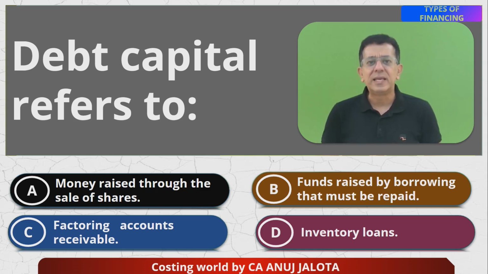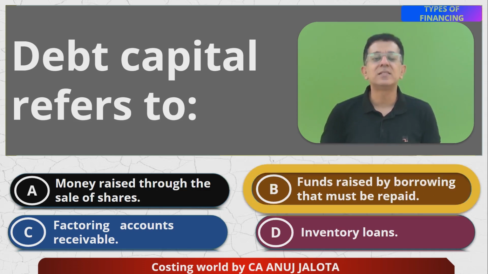So therefore, debt capital refers to, I guess, A cannot be the answer, that's sale of shares. C and D cannot be the answer, those are short-term loans. It has to be B, funds raised by borrowing that must be repaid. So the answer should be B over here. That is the correct answer.